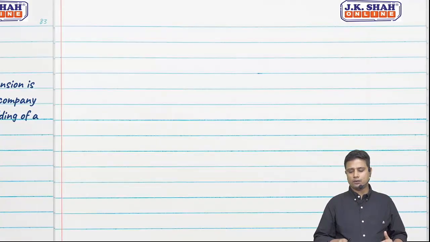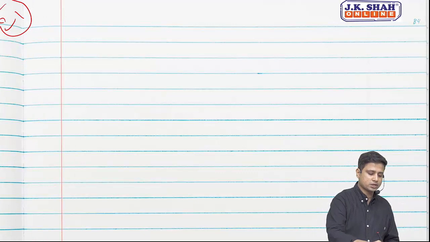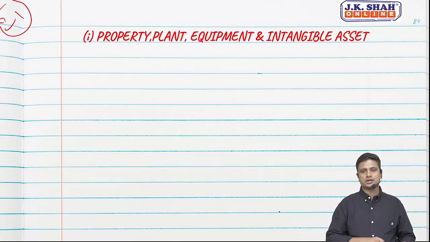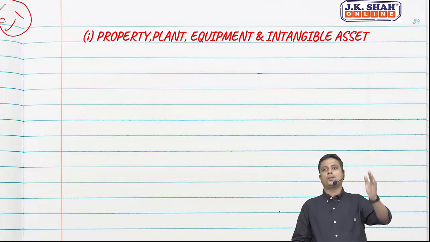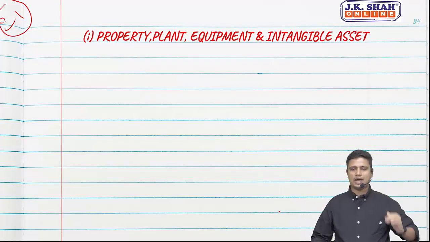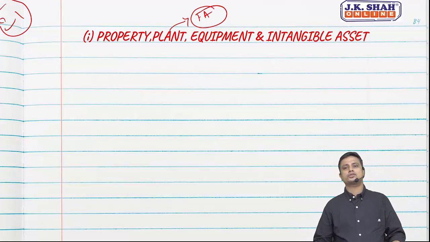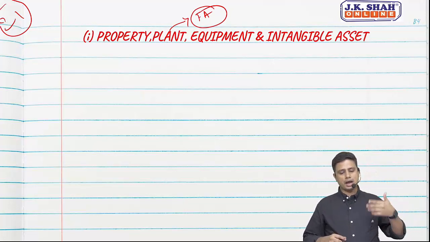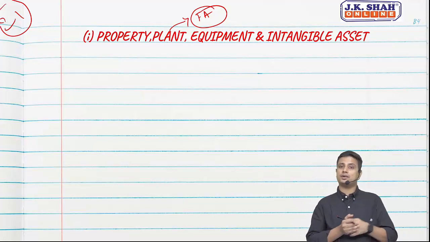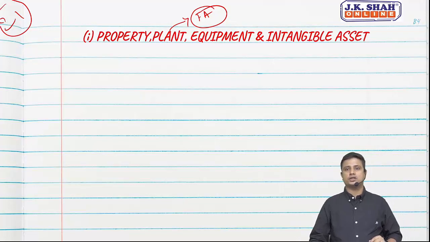Let us go ahead with the main part of CARO, that is clause reporting, which has 21 clauses, starting with the first clause, property, plant, equipment and intangible asset. This was previously called the fixed asset clause, in CARO 2016. But now they have renamed it as property, plant, equipment and intangible asset. There was no mention of intangible asset earlier, but now they have mentioned the same.